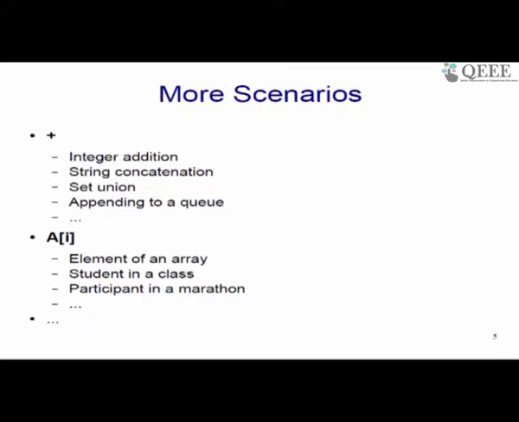Right, and you can go on thinking about different aspects of these scenarios, where the syntax might remain very similar to what you have, let us say, in C. However, the meaning might differ depending upon the type of a variable, right, or the types of the operands that are given for that particular operator, right.